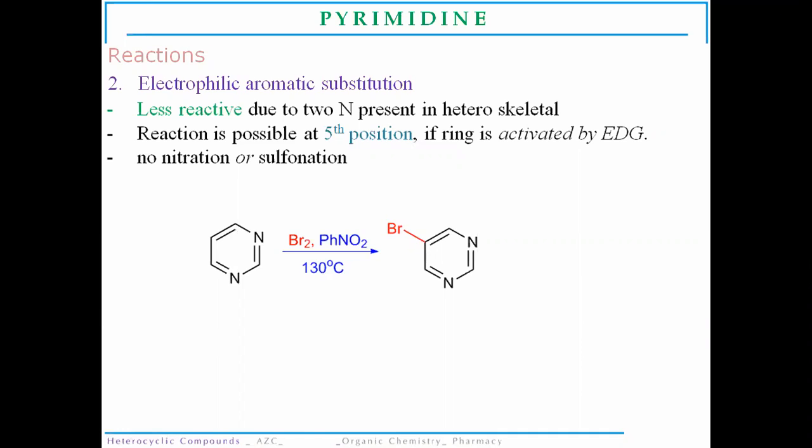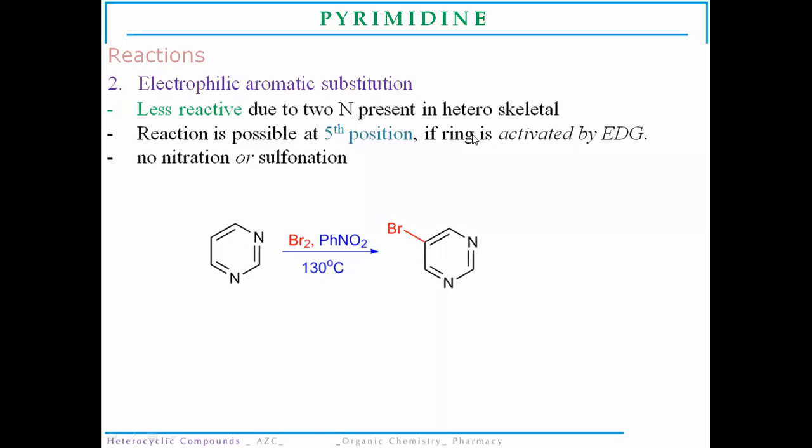So they will not allow substitution to be done at the 2, 4, 6 positions. Generally the substitution will be done at the fifth position. It is also basically difficult to attack as it is influenced by the inductive effect of the two nitrogen atoms in the pyrimidine ring. But possibly the attack of electrophilic aromatic substitutions will be done at the fifth position.